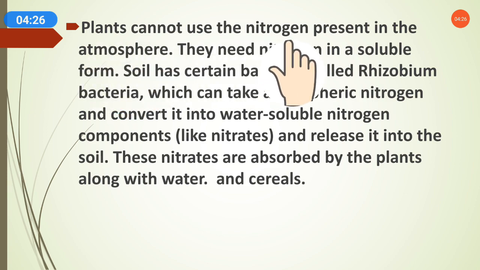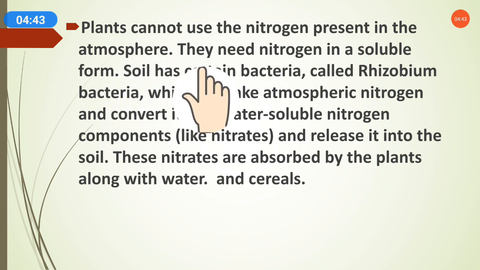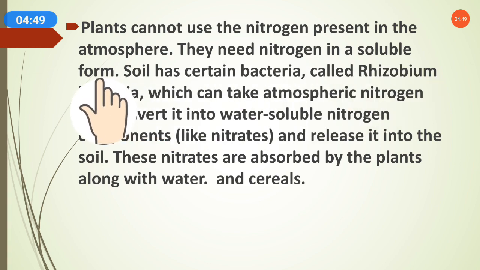Plants cannot use the nitrogen present in the atmosphere directly. In the atmosphere many gases are present, and plants use some gases directly but not others. Nitrogen is not used directly by the plant. So in which form is it used? Plants need nitrogen in a soluble form, not in a gaseous form.